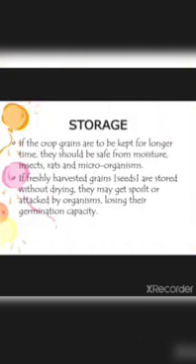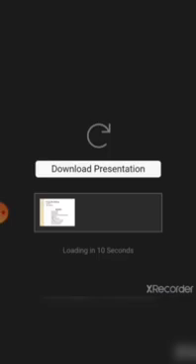Storage. If the crop's grains are to be kept for a longer time, they should be safe from moisture, insects, rats and microorganisms. If you keep the grain for a long time, what happens? It should be safe from moisture, insects, rats and microorganisms. If freshly harvested grain seeds are stored without drying, they may get spoiled or attacked by organisms, losing their germination capacity.